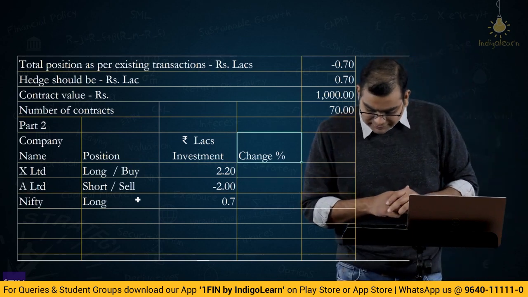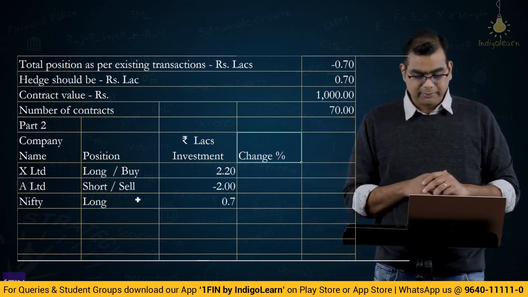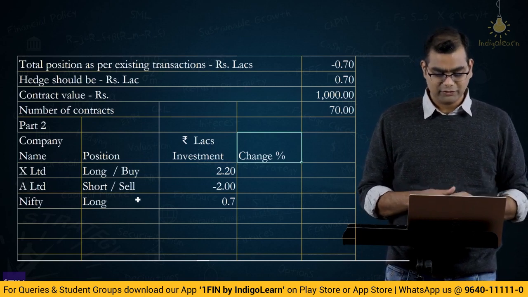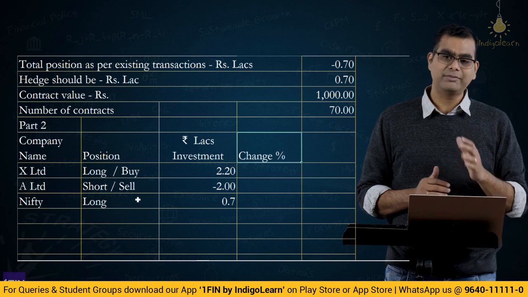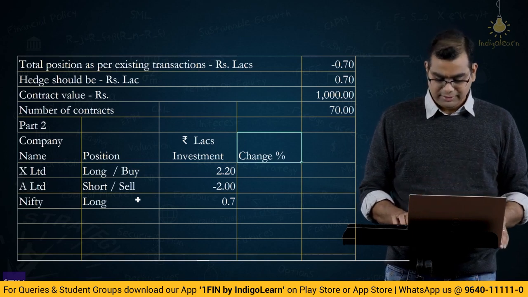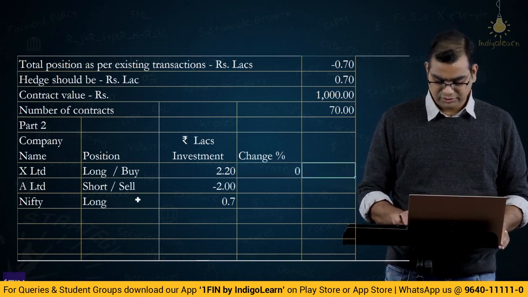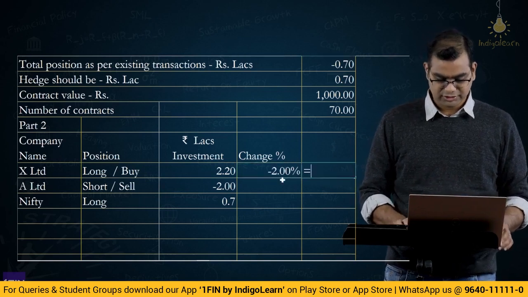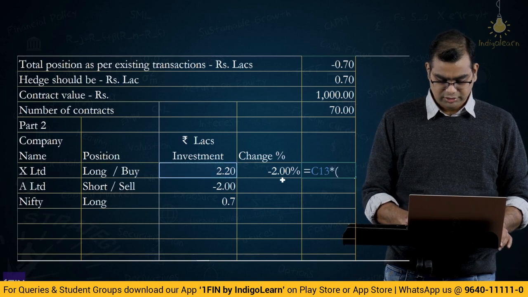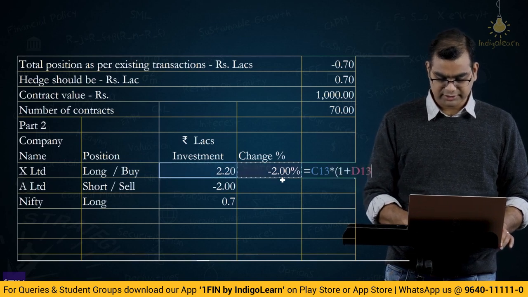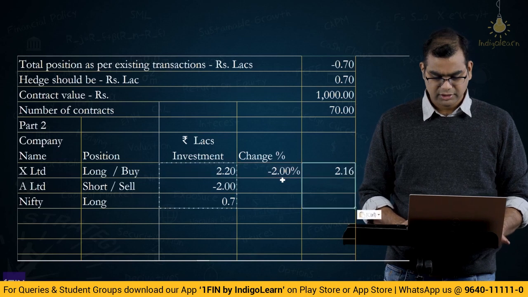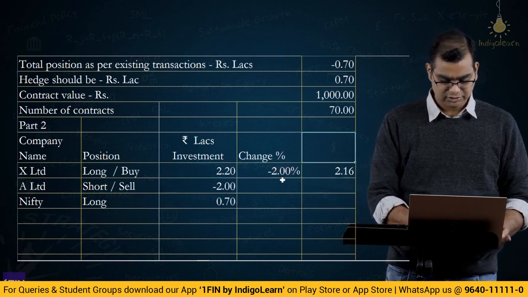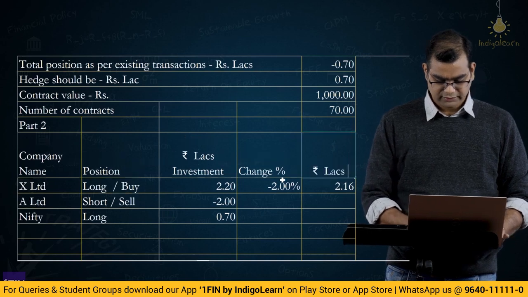Now what is the first thing that happened? X dropped by 2%. So in this particular portfolio, if the share price drops, what happens to your portfolio value? Minus 2%. So minus 2% is the change in the value of the portfolio. So 2.2 lakhs into 1 minus 2%. It came down to 2.16 lakhs portfolio value, rupees value.